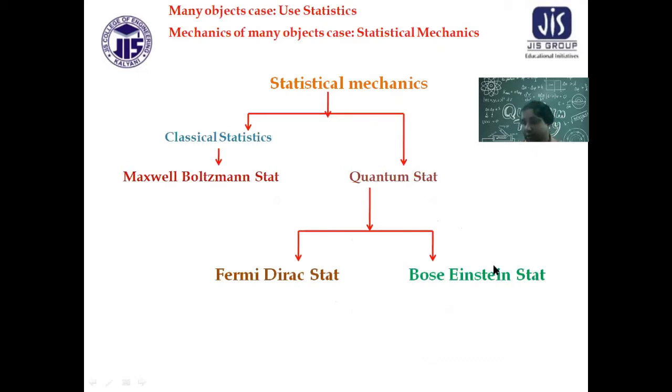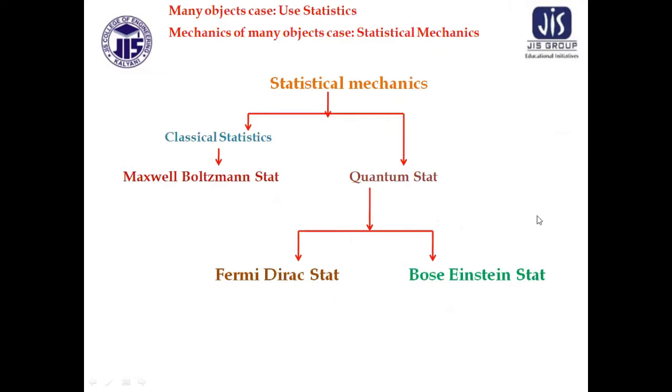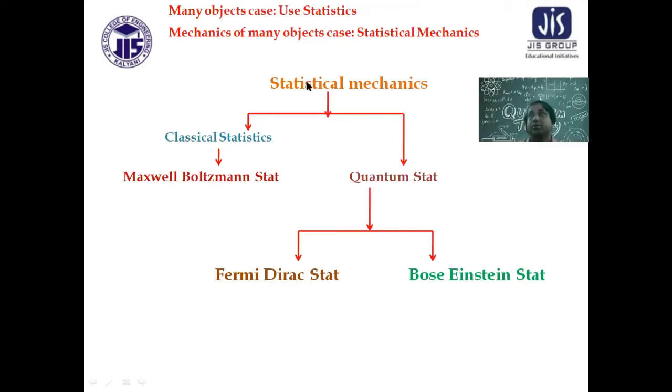For particles moving in a container, we use the Maxwell-Boltzmann statistics. And for the electron, proton, neutron, etc., which are essentially quantum mechanical objects, we use quantum mechanical statistics. Now for electron and proton, the statistics is called Fermi-Dirac statistics. For photon and phonon, we call it Bose-Einstein statistics. Okay, so this is the concept.